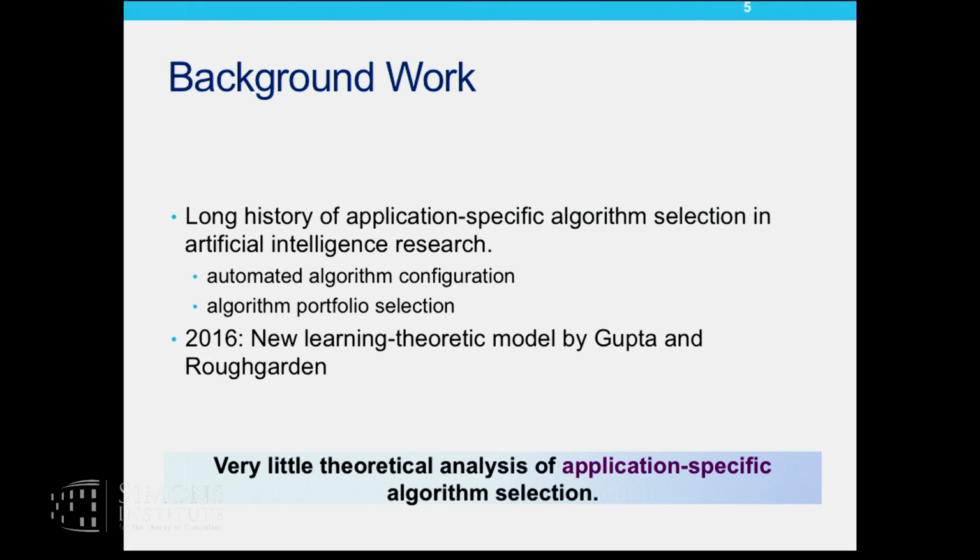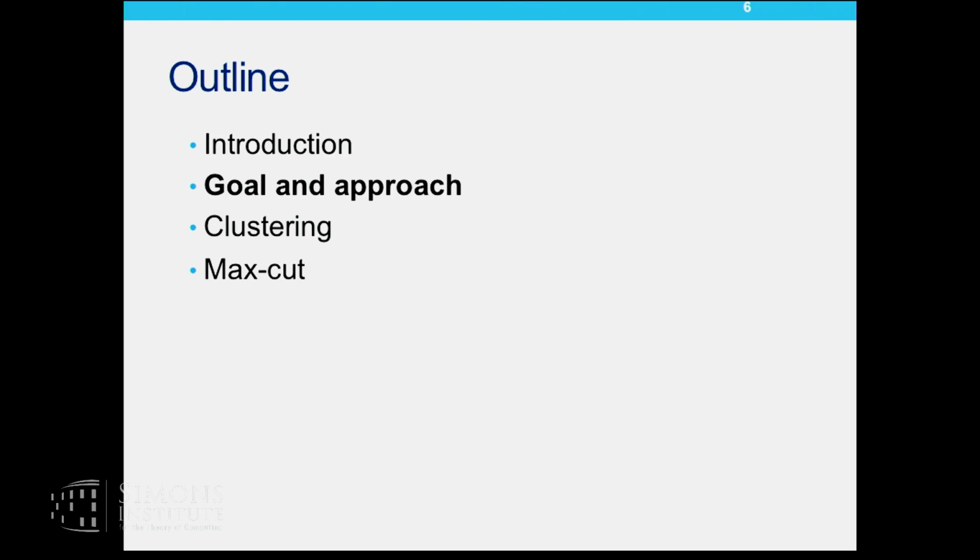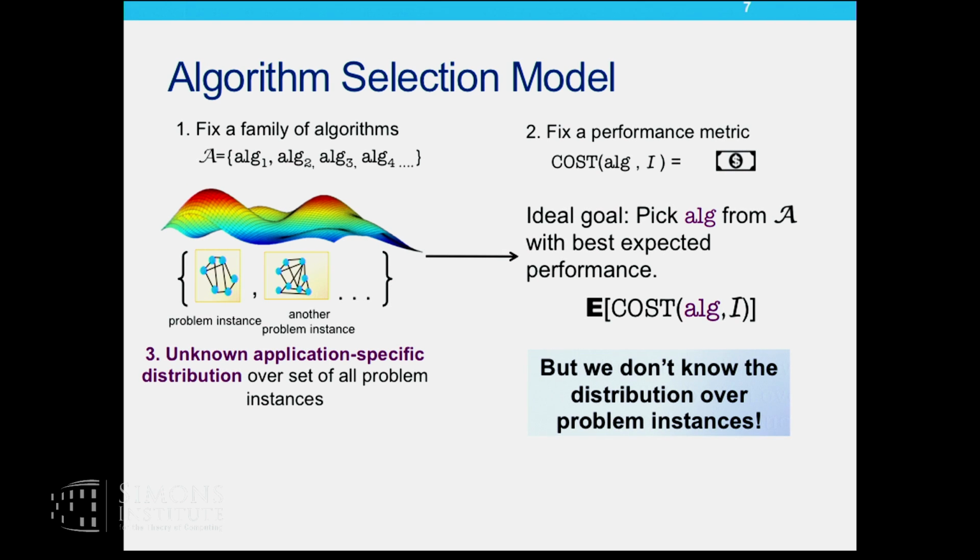Application-specific algorithm selection has been studied empirically for the past few decades in AI. Only recently, Gupta and Roughgarden proposed their learning theoretic model for this problem. This is a very general model, and we work in it. First, I will describe the model quickly, and then I will describe our results. As I said, I have a family of algorithms, possibly infinitely many. I also have a performance metric, say a cost function, which takes as input an algorithm, runs it on a problem instance I, and outputs a cost value.